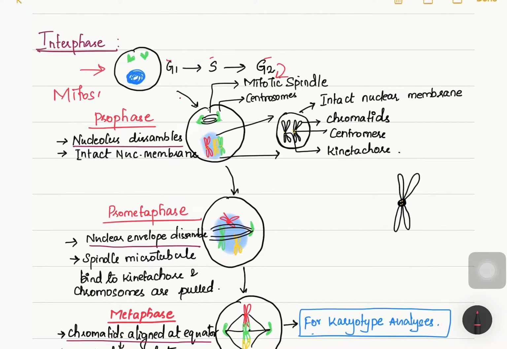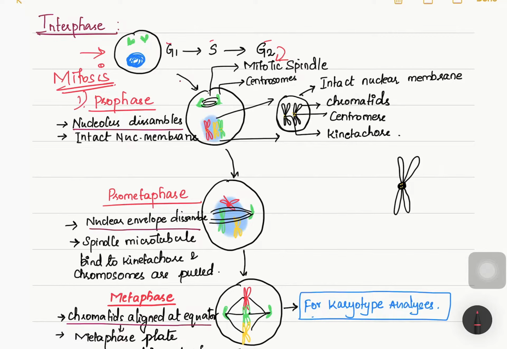Here the first part is prophase. So what is happening in prophase? Here you can see a cell with an intact nuclear membrane. I have just enlarged it to show that the nuclear membrane is intact in prophase, but inside the nucleus the nucleolus will be disrupted.